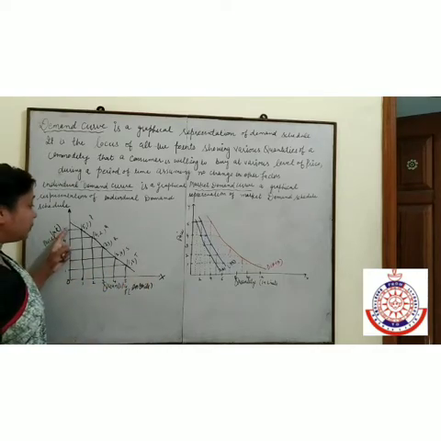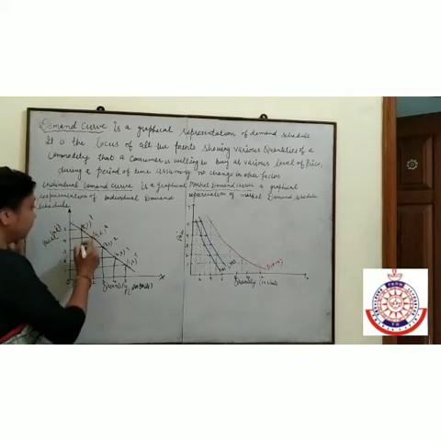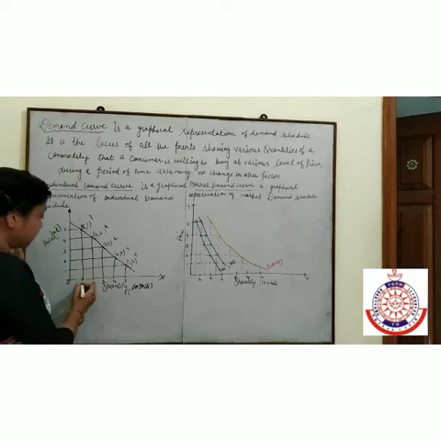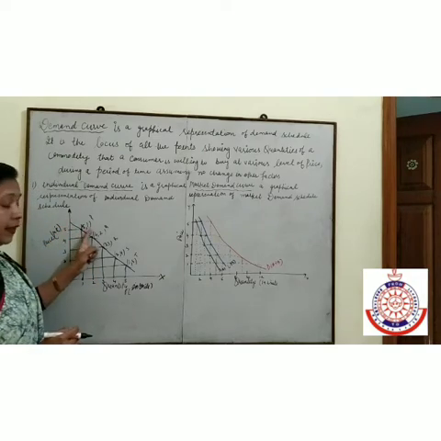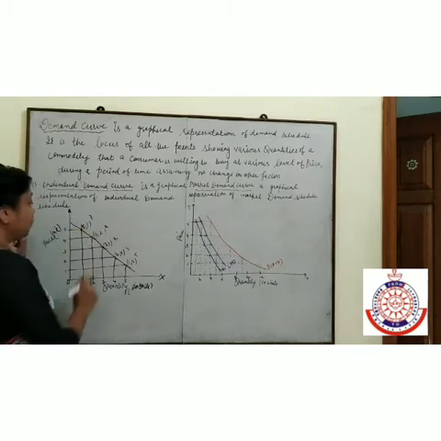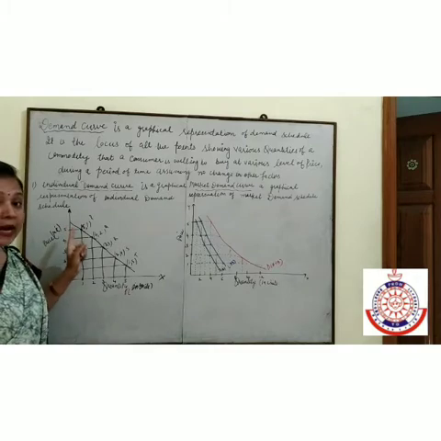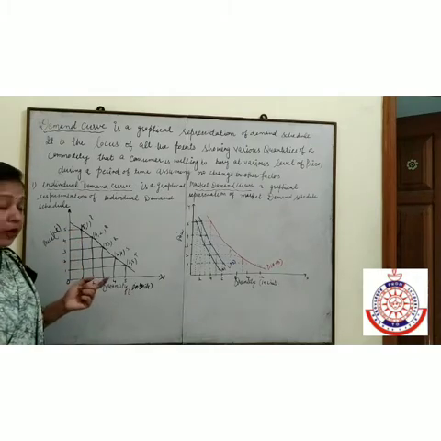Let us take if price is 5, whenever the price is 5, the quantity demanded is 1 unit. So this is our P point, which shows that at 5 rupees, whatever quantity is demanded, that is 1 unit.